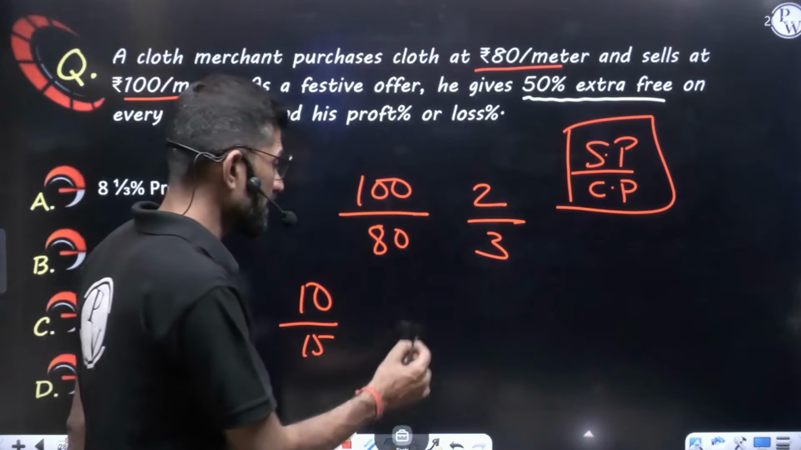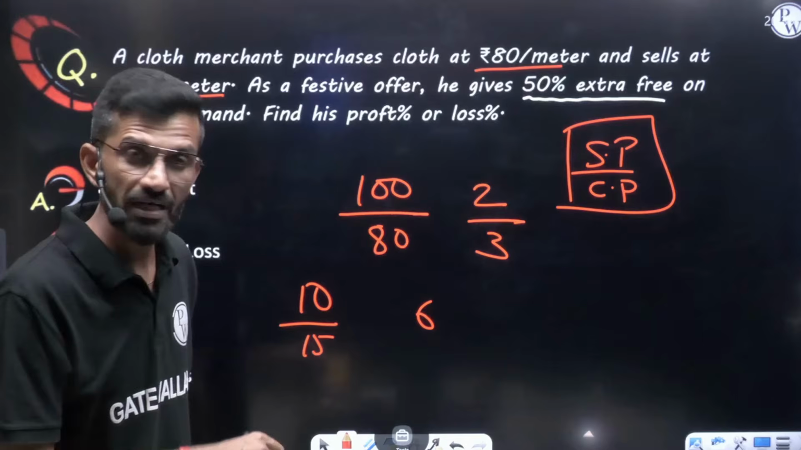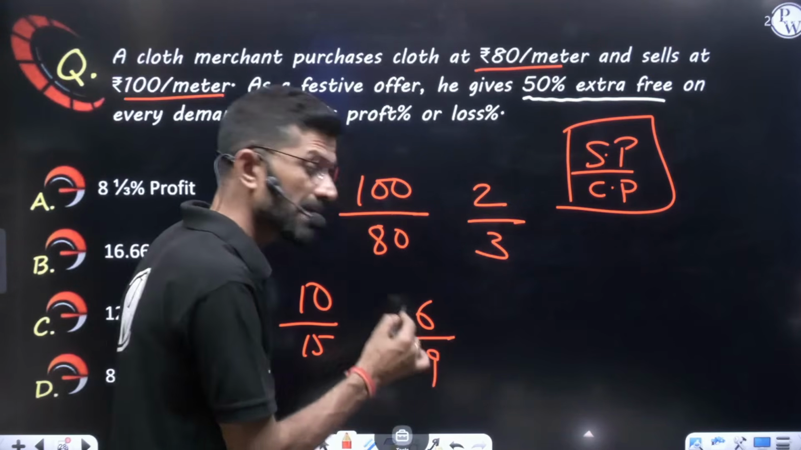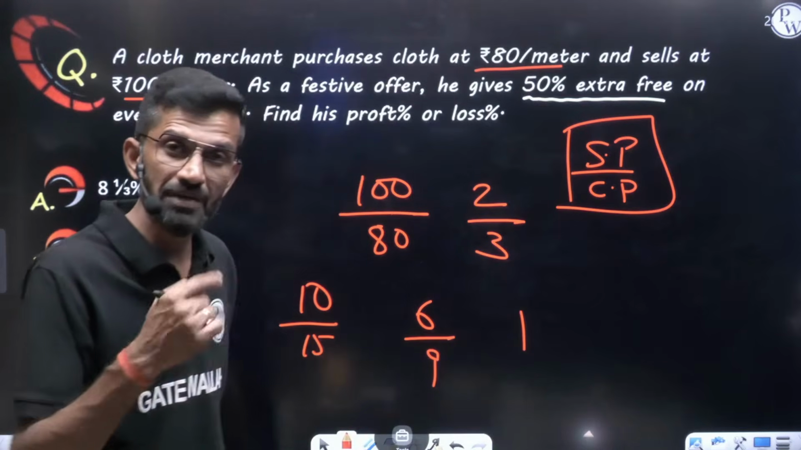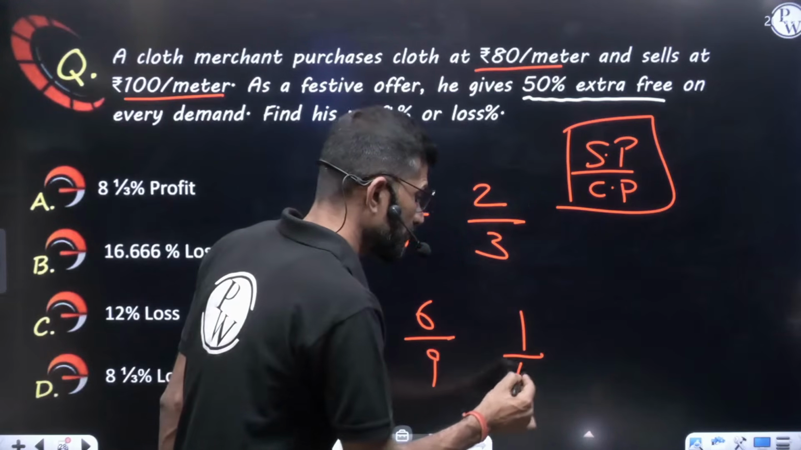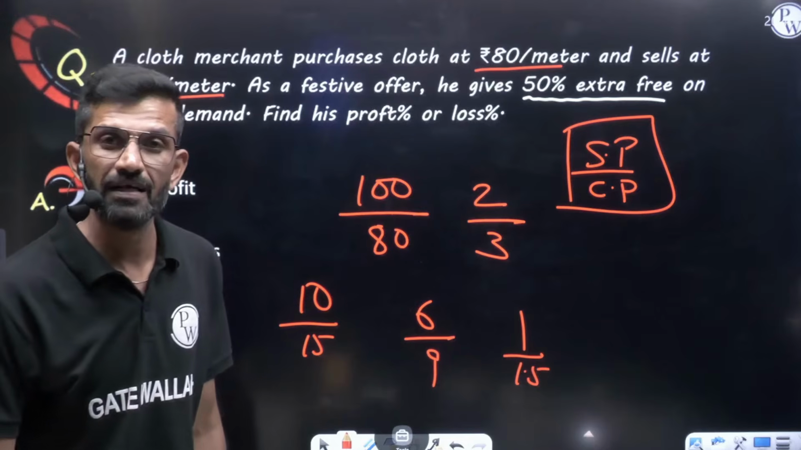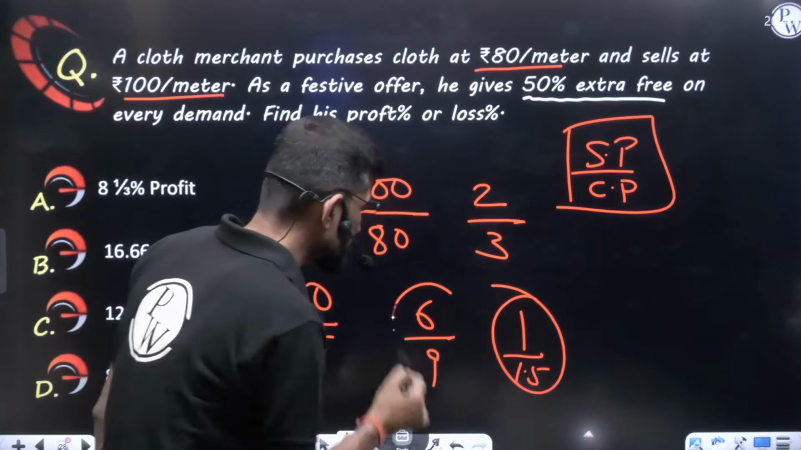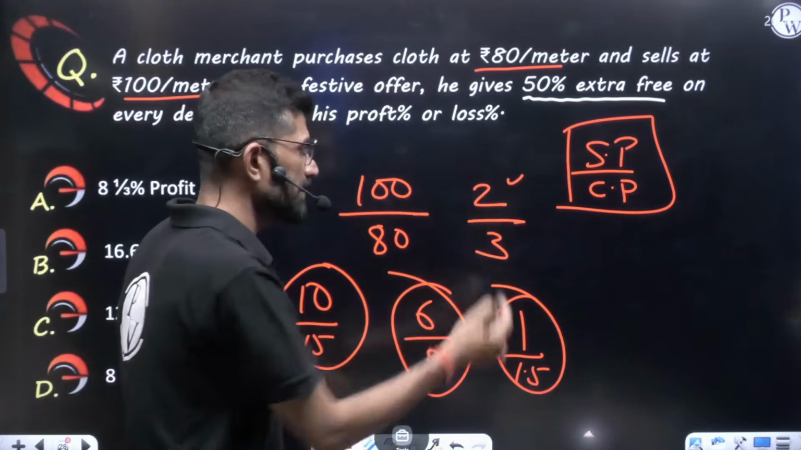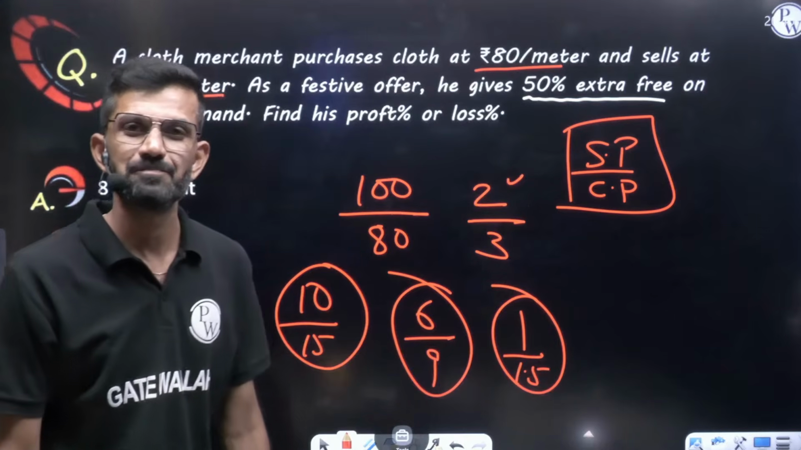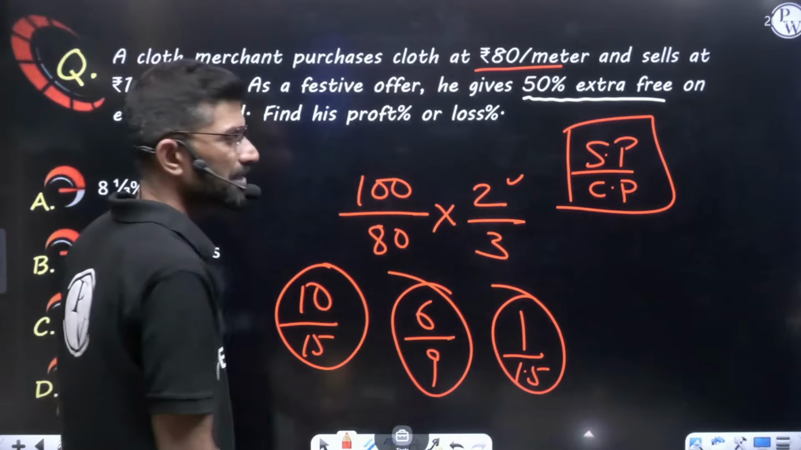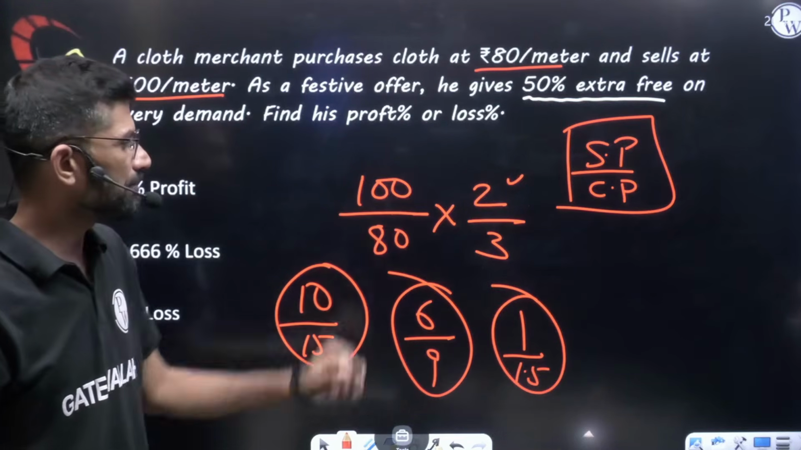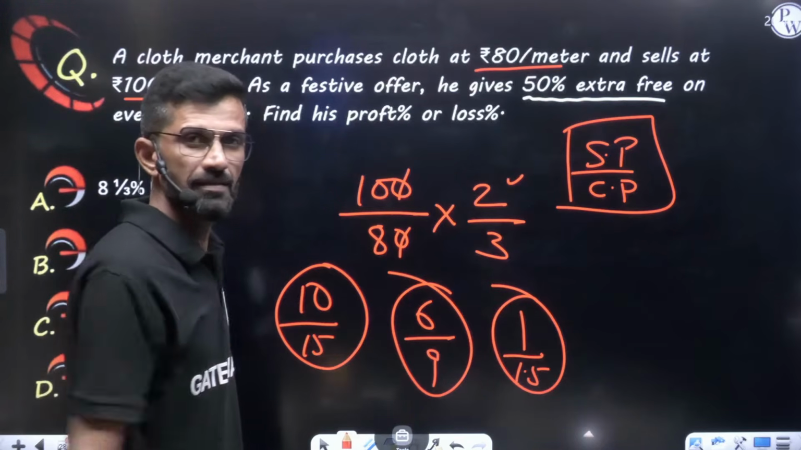No, sir. Customer came and asked, give me 6 meter cloth. 6 meter money he got. How much should he give to the customer? 9 meter. 9 meter investment went. No, sir. Customer came and asked, give me 1 meter cloth. 1 meter money he got. How much should he give to the customer? 1.5 meter. 1.5 meter investment went. But all these fractions are the same. No need to worry. Any one you write here, after that it is just the multiplication.